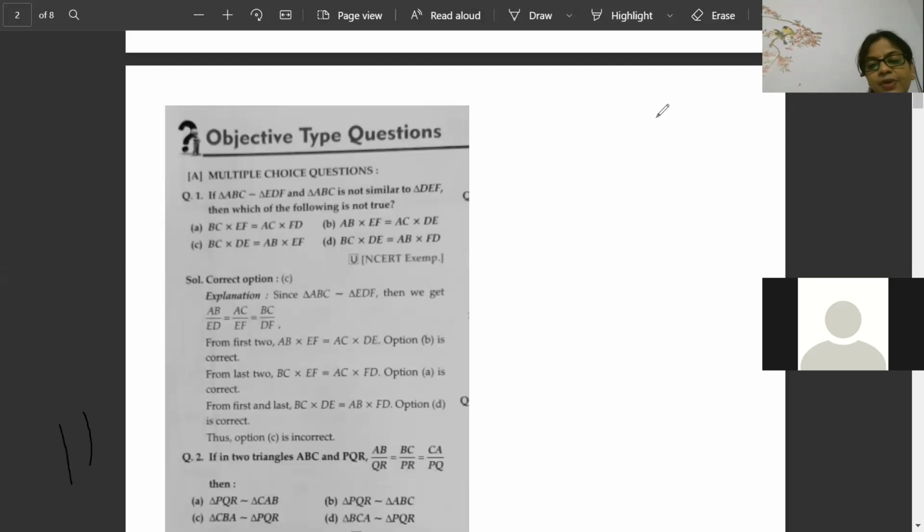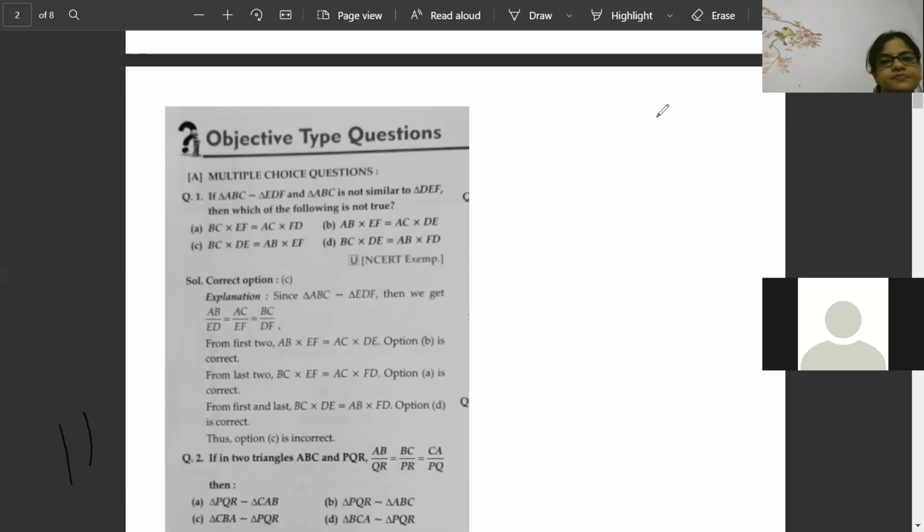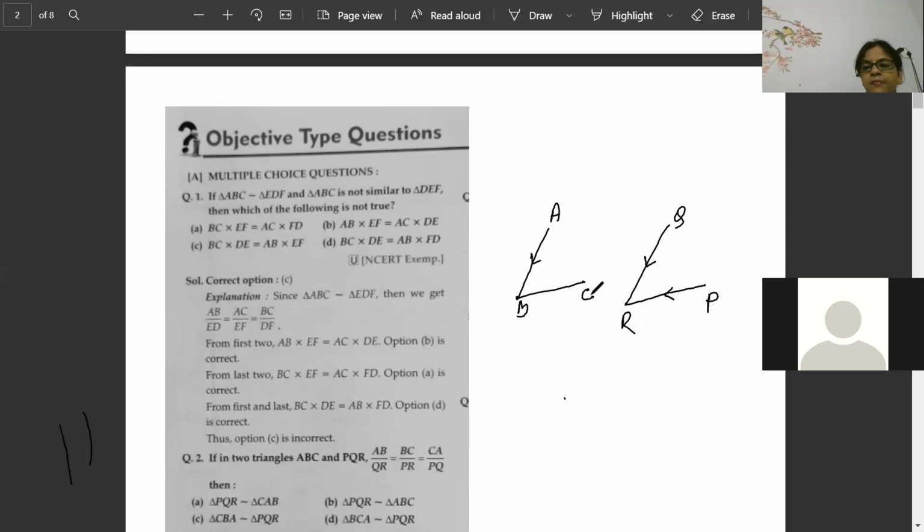AB, QR. Then BC, PR. B to C, P to R, opposite it is going.